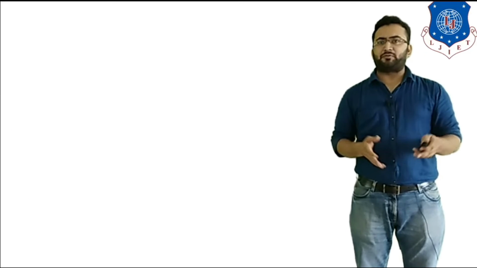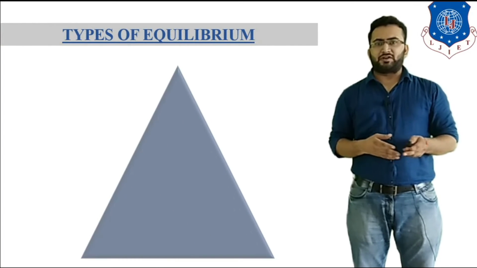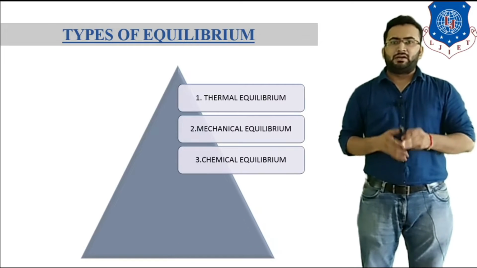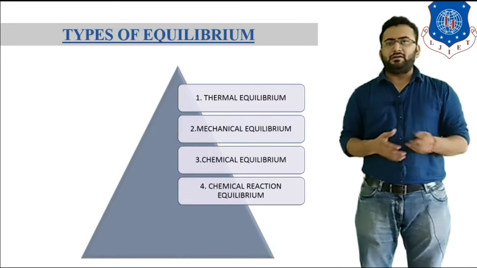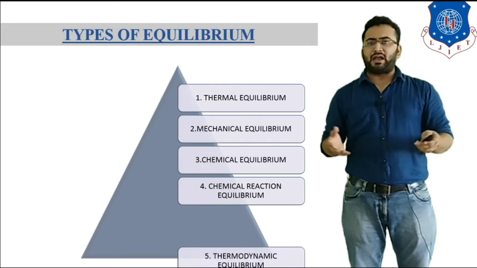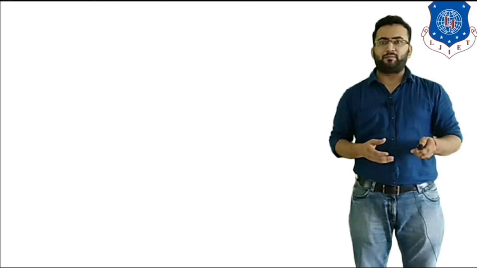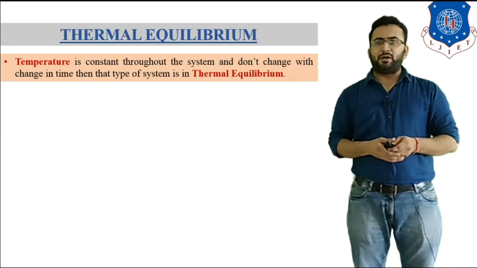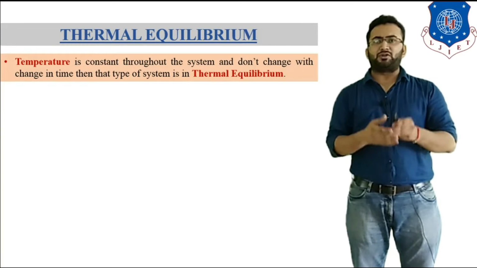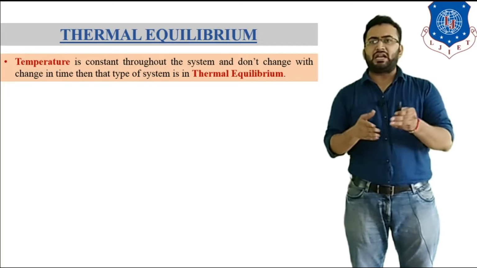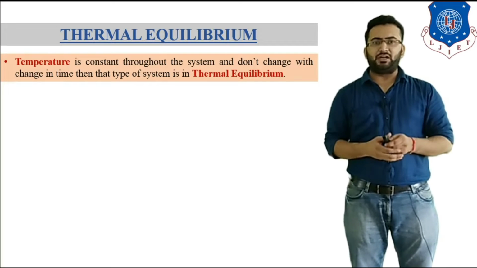There are various types of equilibrium such as thermal equilibrium, mechanical equilibrium, chemical equilibrium, chemical reaction equilibrium and thermodynamic equilibrium. So let's talk about thermal equilibrium. In thermal equilibrium, temperature is constant throughout the system and does not change with change in time, then that type of system is known as thermal equilibrium.